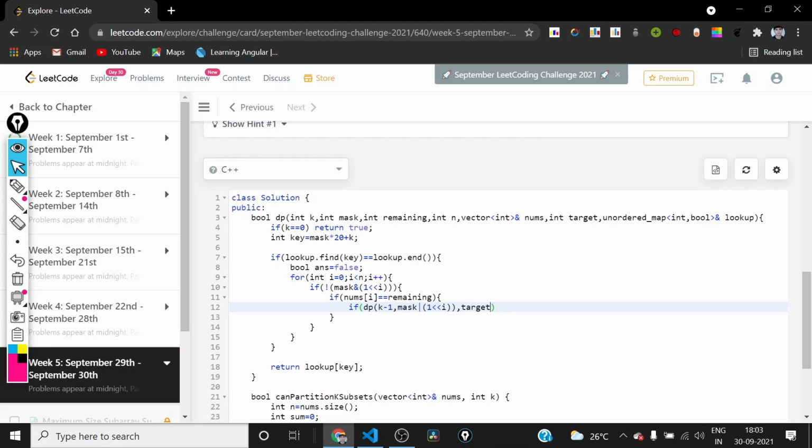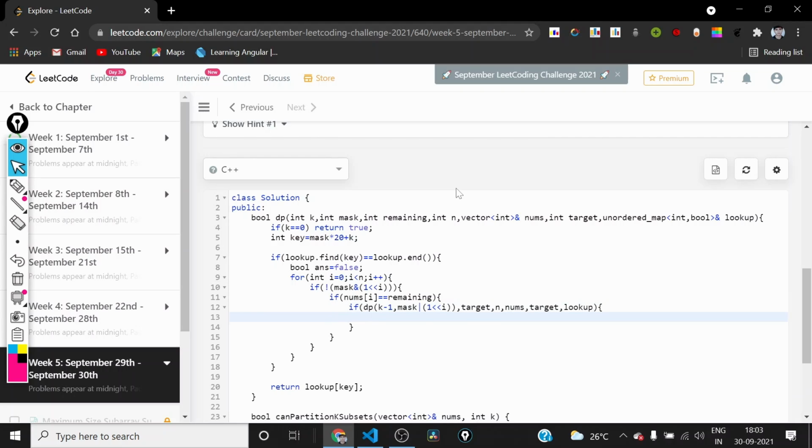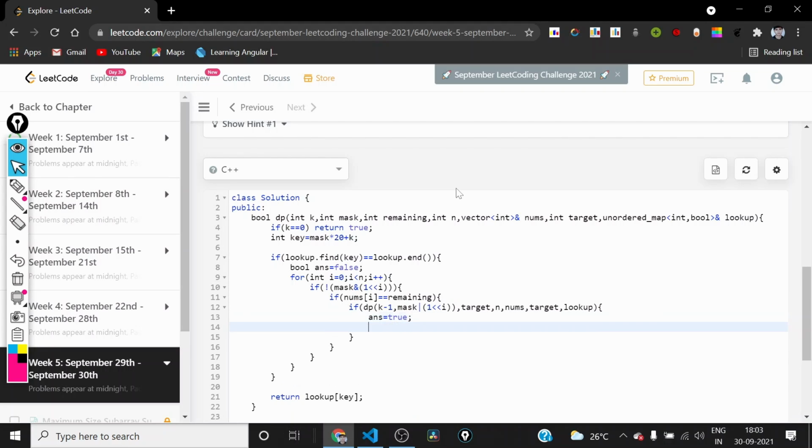So remaining will be equal to target because we have completed the previous set and we are now completing the next set. So next set has initially got no elements, so the remaining sum is equal to target. And then we pass n, nums, target and lookup as usual. So if this is equal to true, then this answer will be equal to true. And we can break, like we don't need to do any more iterations.